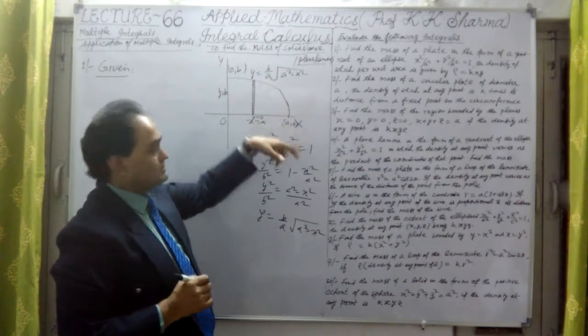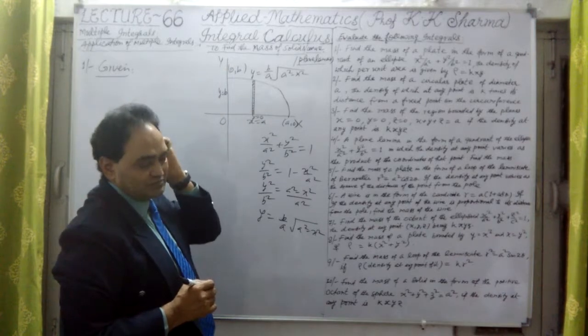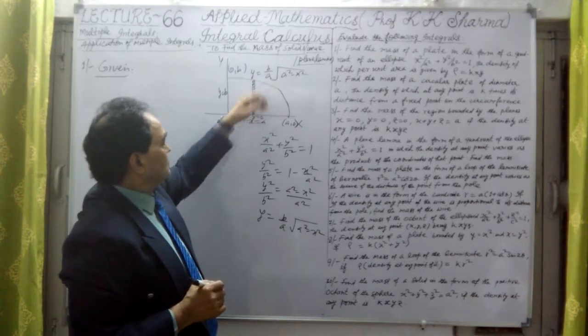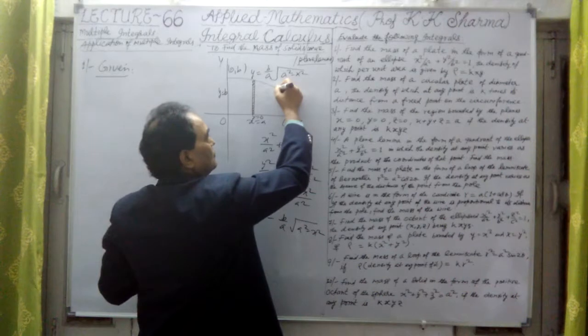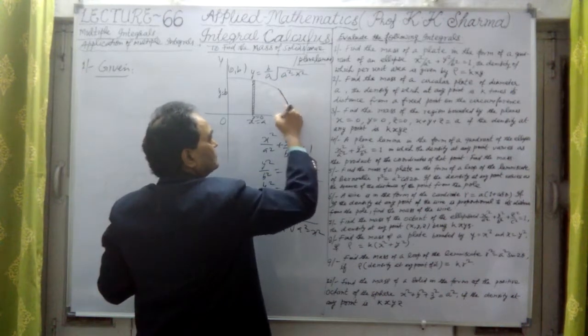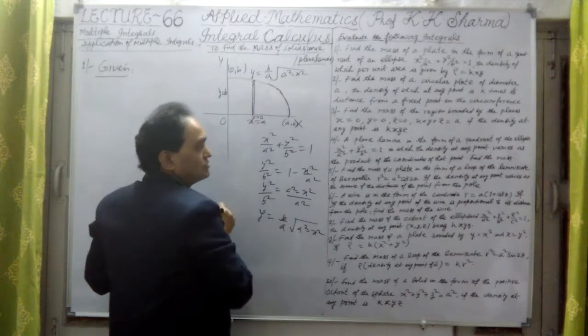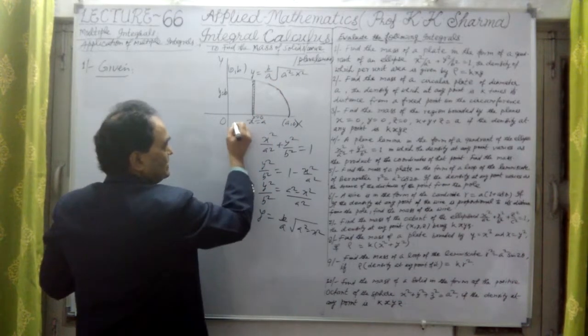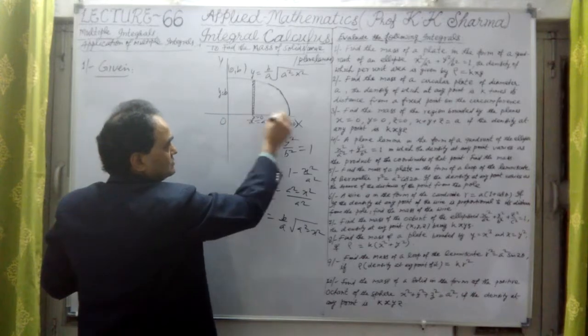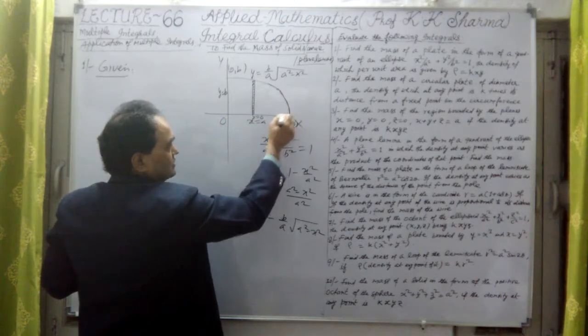This is the value of y on this arc of the ellipse. What is the value of x? The x limits are x equal to 0 at this point and x equal to a at this point.